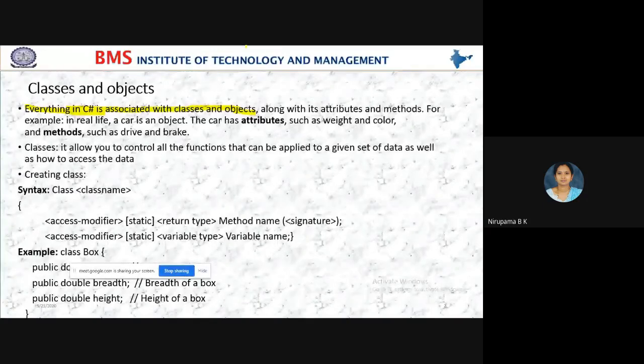See, students, when we say program, then the program will definitely have attributes. Attributes are nothing but the data types which we are going to use in our program. And the method is nothing but the functions, the functionalities.